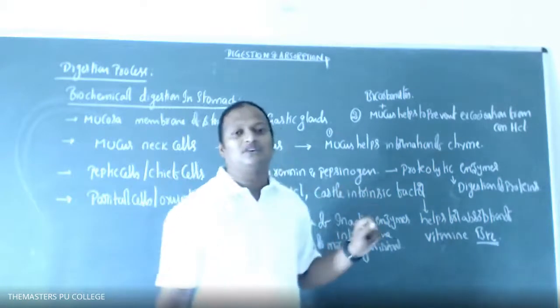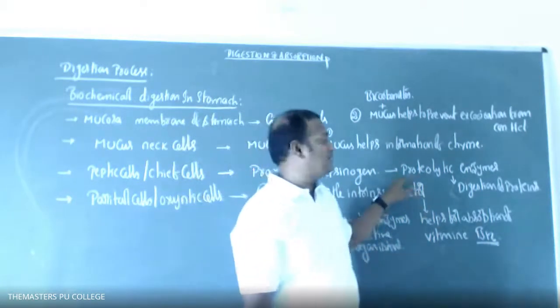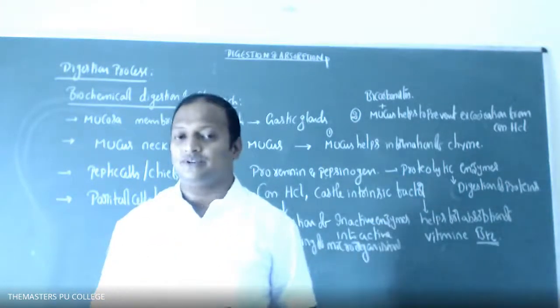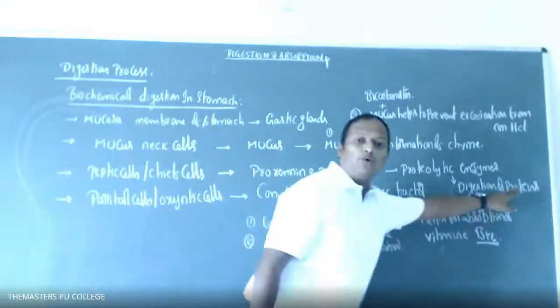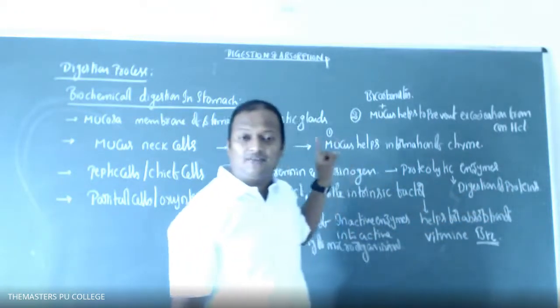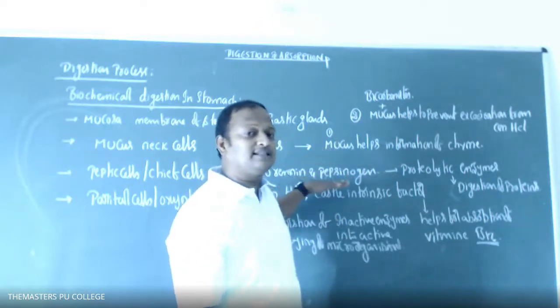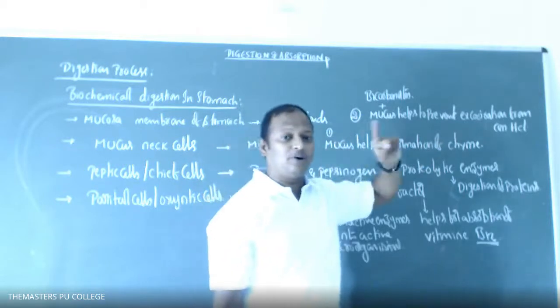And next one, peptic cells or chief cells secrete two types of enzymes. These two enzymes are inactive enzymes, prorenin and pepsinogen. So which enzymes are these? Proteolytic enzymes, which participate in the digestion of proteins. By the influence of these two enzymes only, the digestion of proteins takes place. That point you need to remember.